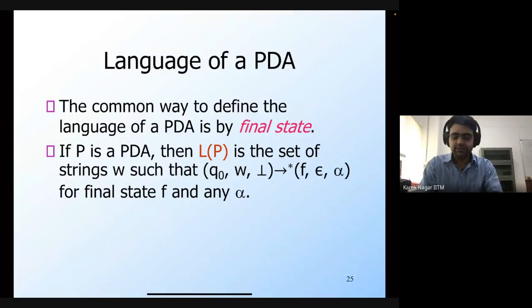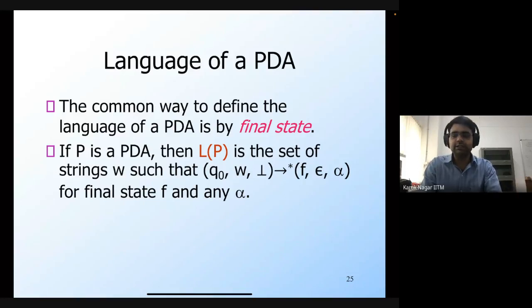So in the last lecture, we had started looking at the concept of a push-down automaton. A push-down automaton is another abstraction of real-world programs or real-world machines, and in its language-defining power, it's equivalent to context-free grammars, which means that the class of languages that can be defined using push-down automatons is exactly the same as the class of context-free languages. So the languages for which there exists a context-free grammar.